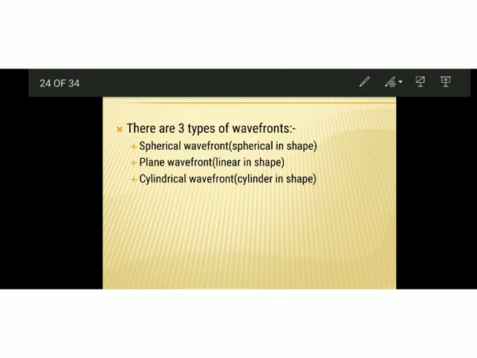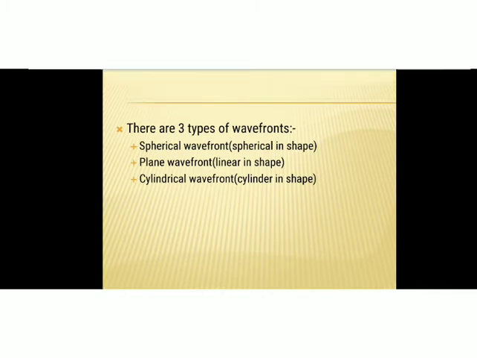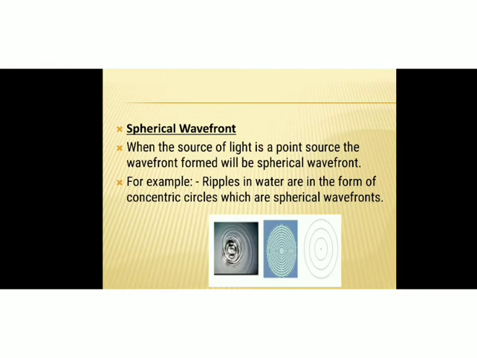So there are three types of wavefronts. First is spherical wavefront, spherical in shape. Plane wavefront, linear in shape. Cylindrical wavefront, cylinder in shape. What is spherical wavefront? When the source of light is a point source, wavefront will be spherical.